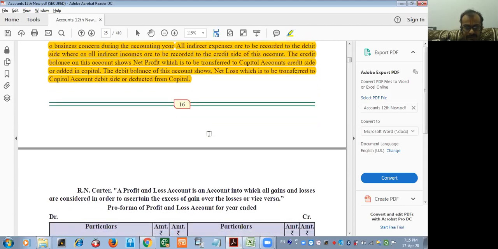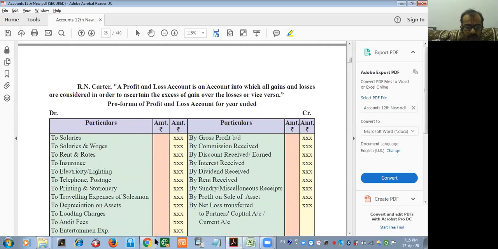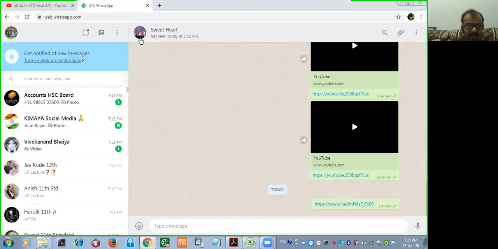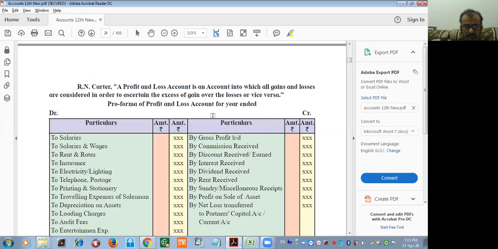Everyone clear? Okay. Now again we are going to see the next point. Harsh, again continue reading. Aaron Carter says a profit and loss account is an account into which all gains and losses are considered in order to ascertain the excess of gain over the losses or vice versa.